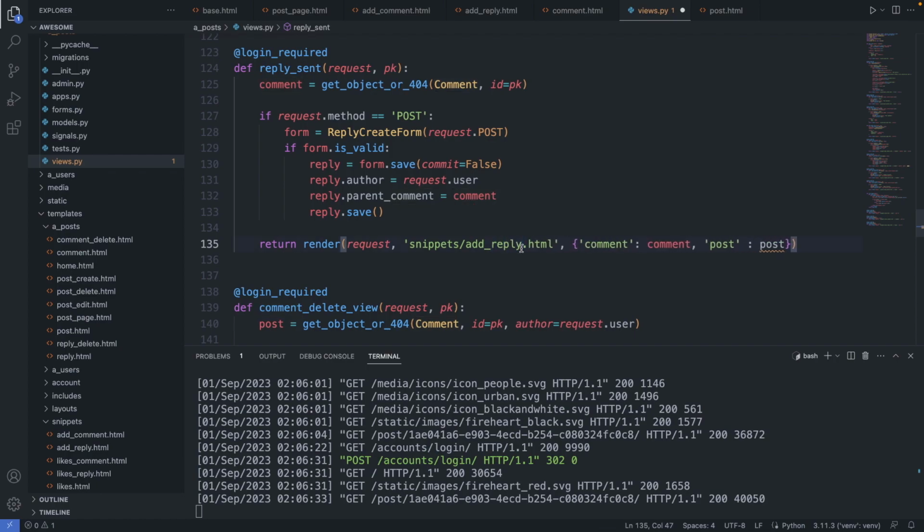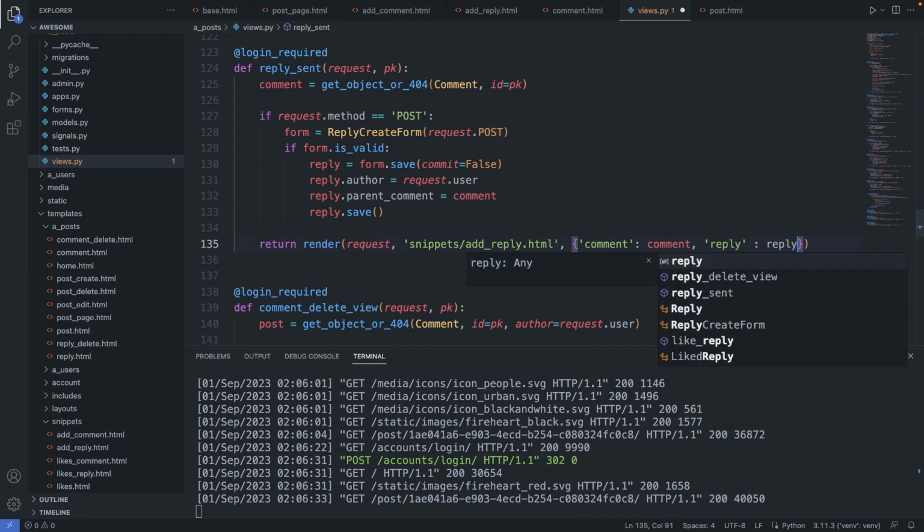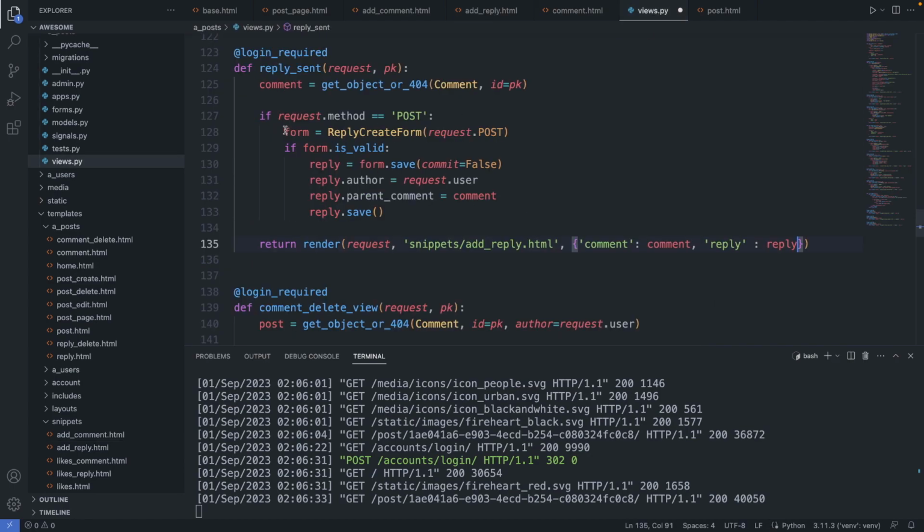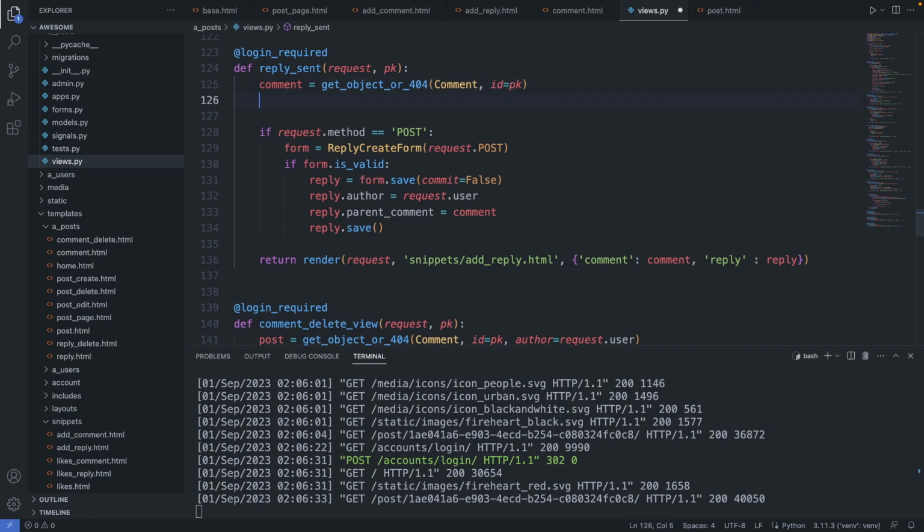And our snippet requires the comment object. It requires the reply object. So let's change this to reply. And it requires one more object, the reply form. So this object here we have to provide as well. Okay, let's go back. So we cannot take this form here because this is the filled out form coming from the front end. We have to initiate a new reply form. So let's do that here.